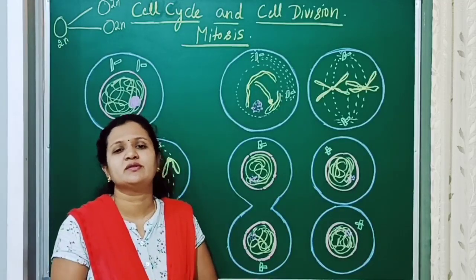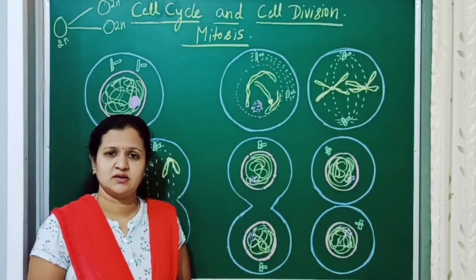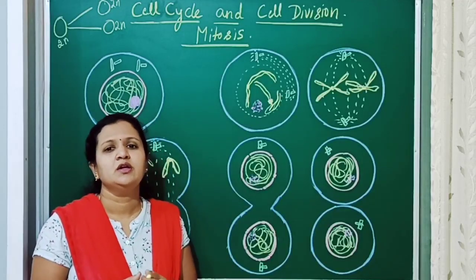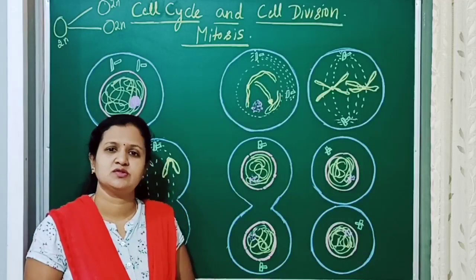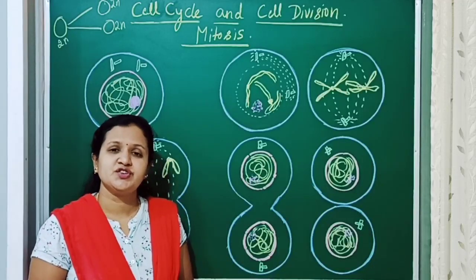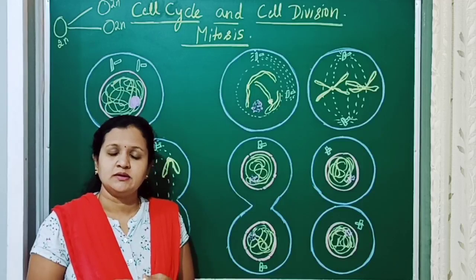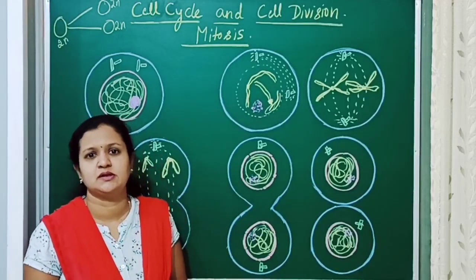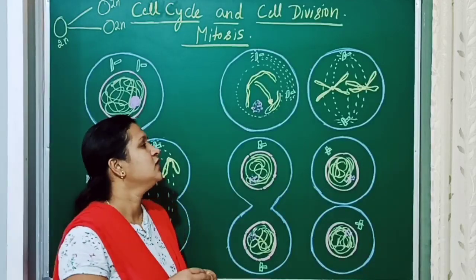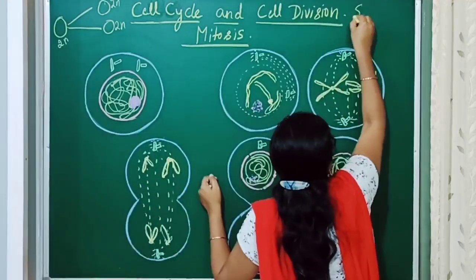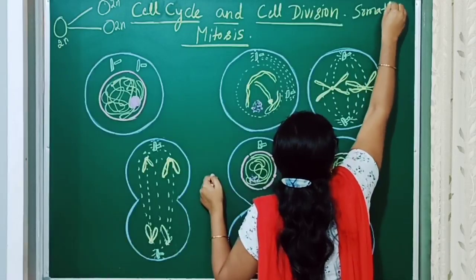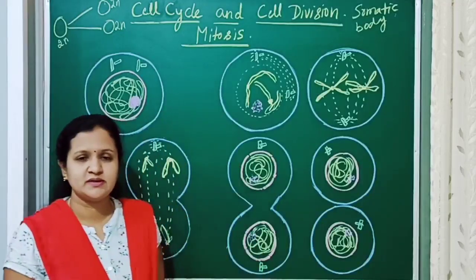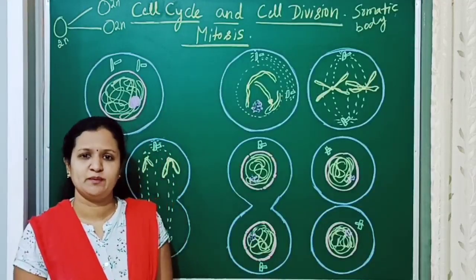So where does mitosis occur? Mitosis occurs in animal cells, plant cells, and in all unicellular organisms also. Generally in animal cells or plant cells, mitosis occurs in the somatic cells or body cells. And generally the somatic cells or body cells will be diploid.